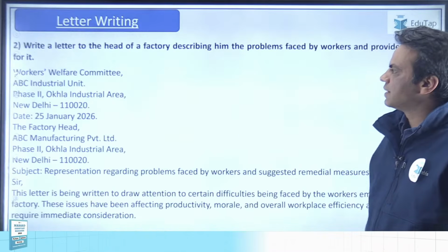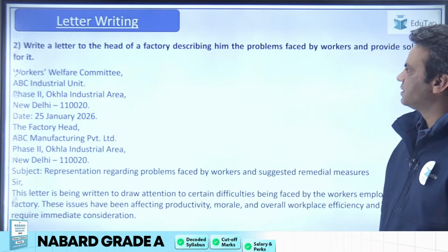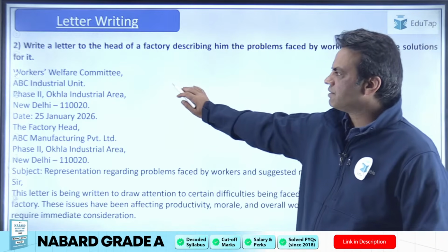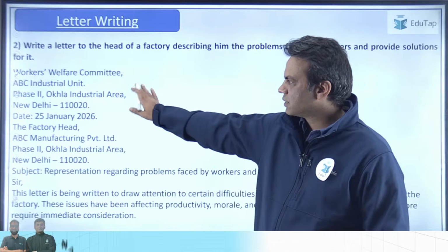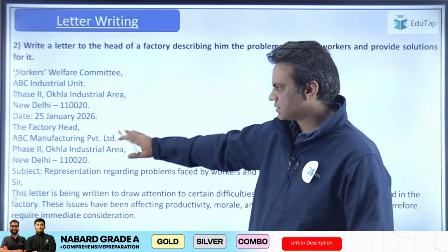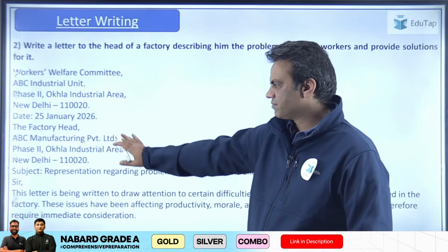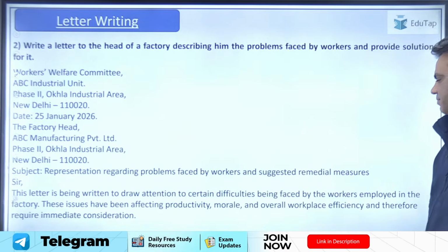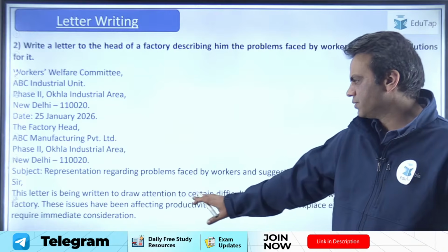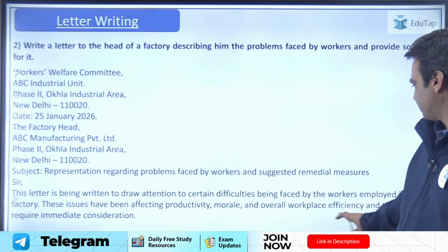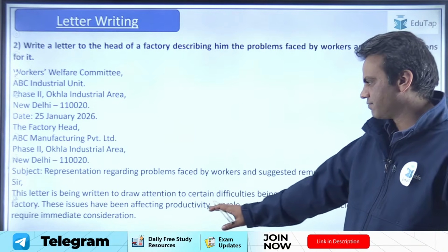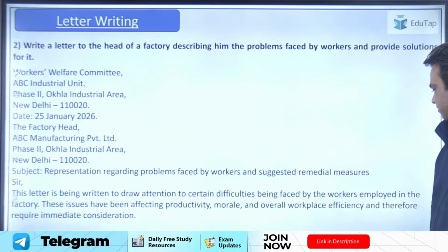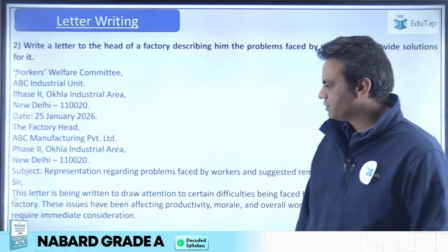Then the second was writing to the head of a factory describing the problems faced by workers. So you are writing on behalf of a workers' welfare committee. You name the company ABC Industrial Unit, whatever it is. Then the factory head, you are writing to the factory head this representation regarding problems faced by workers and suggested remedial measures. This letter is being written to draw attention to certain difficulties being faced by the workers employed in the factory. These issues have been affecting productivity, morale, and overall workplace efficiency, and therefore require immediate consideration.